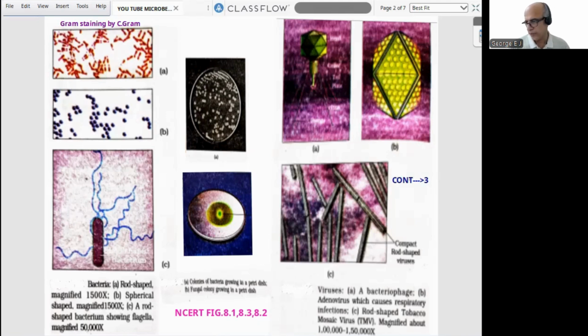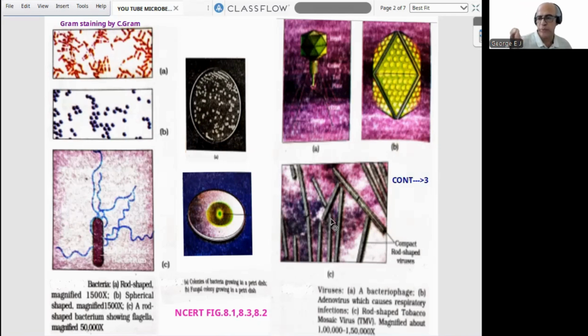Now, the third set of diagrams, again famous from the exam point of view. One is the famous bacteriophage. Labeling question, because here NCERT labeled it in a separate manner from how it is mentioned when we study biological classification. Another famous one is the adenovirus causing respiratory infection. The third one is the tobacco mosaic virus.